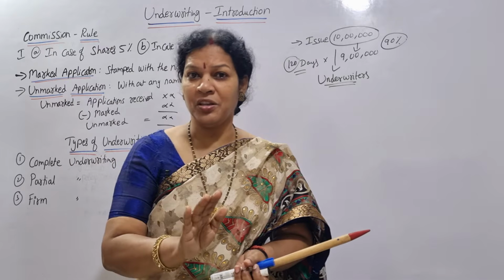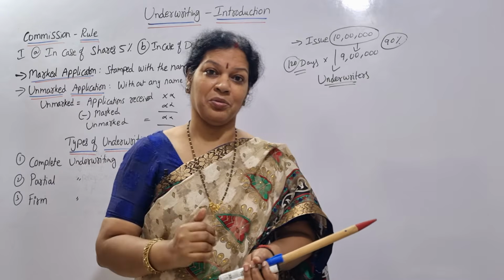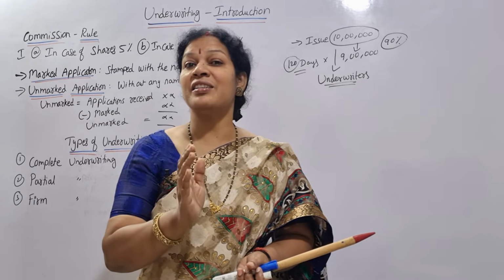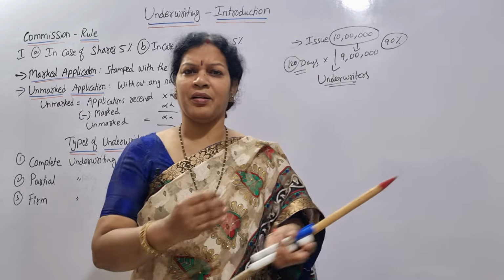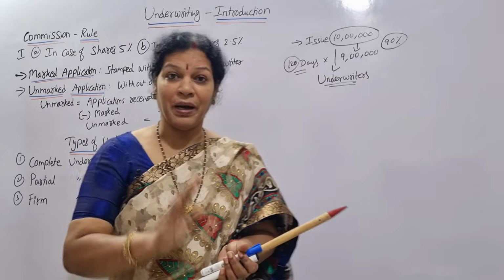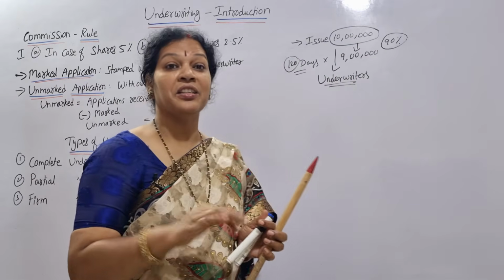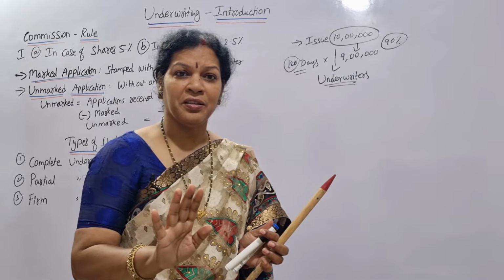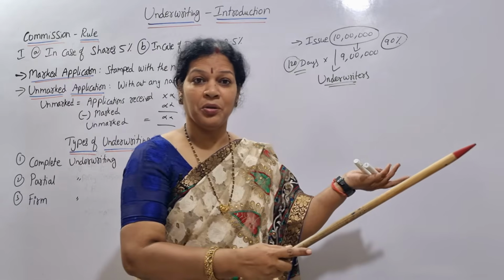Who are these underwriters? Underwriters can be individuals or a group of people. Underwriters can be even banks also. Any company, any bank, group of people, or a single person. Suppose Mr. X or so and so bank, or any organizations. It can be anyone. But the duty of the underwriter is they are giving the guarantee to get the subscriptions. So the company is on the safe side. No risk, no uncertainty. Underwriters are there, so they are going to do the work.